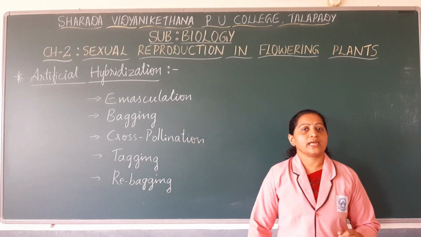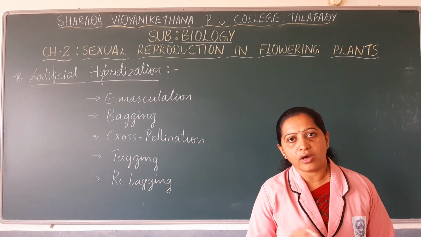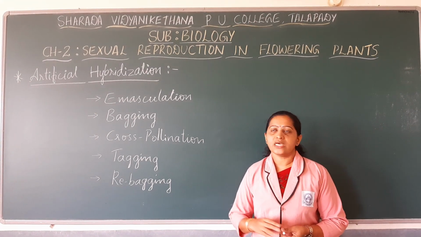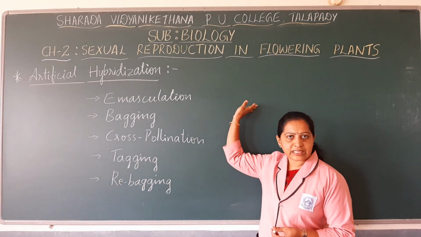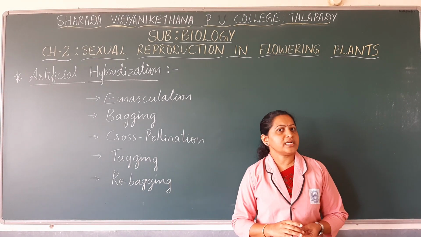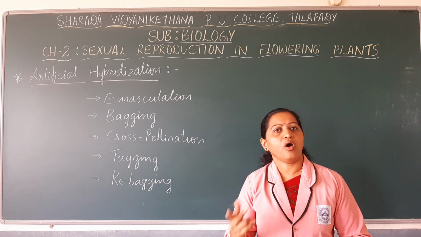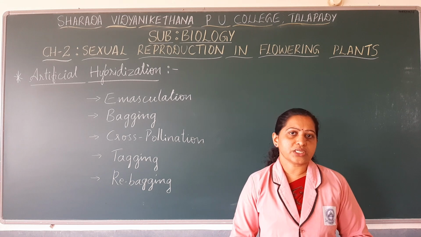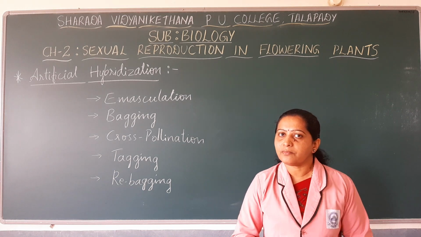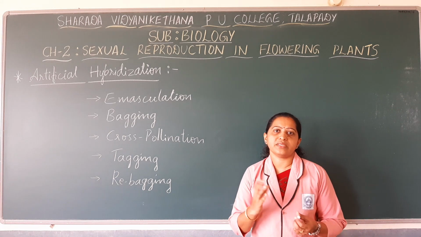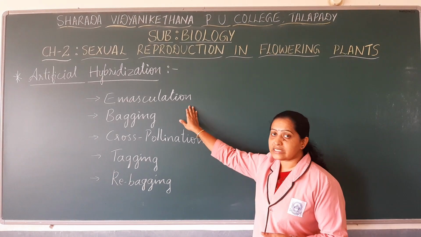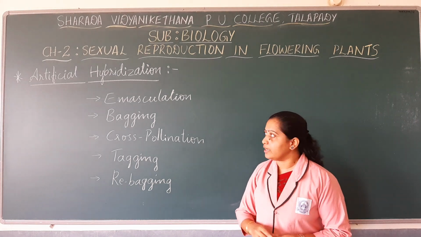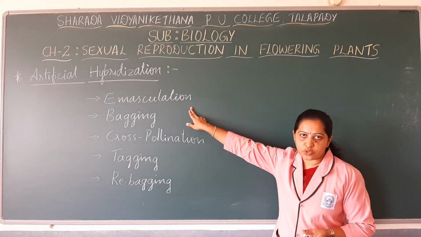Suppose you are selecting a unisexual flower for the hybridization process or crossing experiments, this step can be skipped because unisexual flowers have either a male or a female reproductive unit. If you select a unisexual flower, you can directly select the female flowers so that stamens are not present and this step is not involved. Suppose you are selecting a bisexual flower, then the emasculation process has to be done.